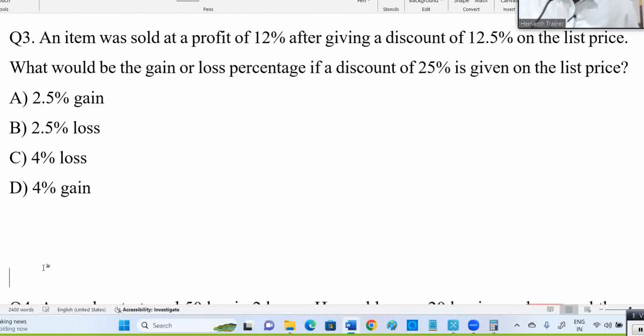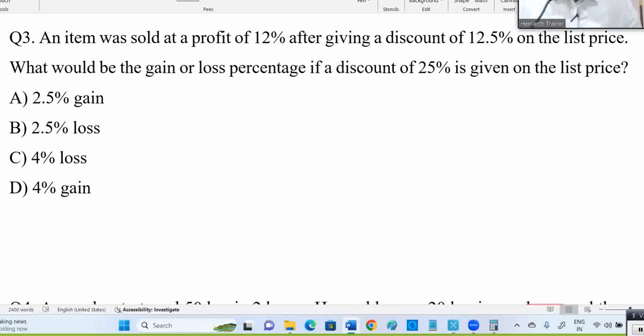Here again, profit and loss related question. Excellent concept oriented question it is. See, you are getting how much profit? 12% profit after giving 12.5% discount. See, first you will give discount, then you are selling, right? As a shopkeeper, you think, you purchased some mobile, you are giving discount and then you sell it, right?